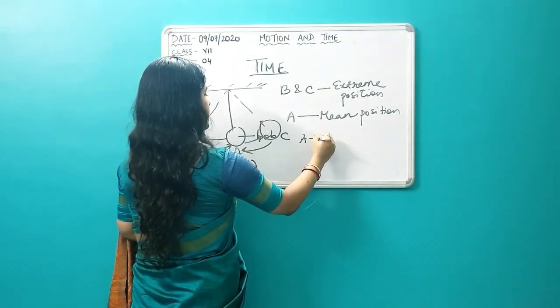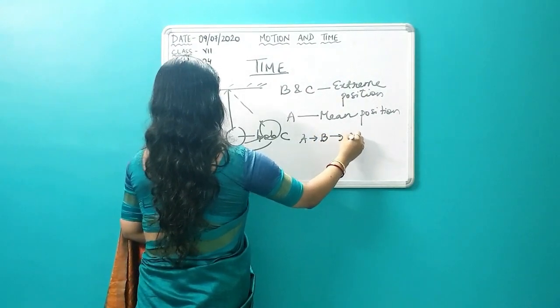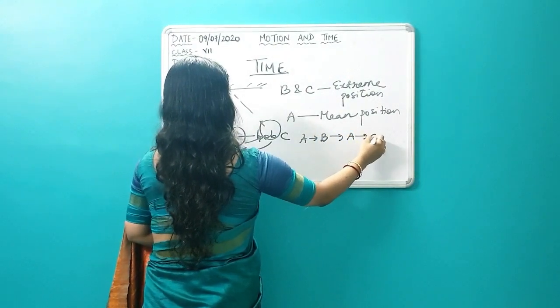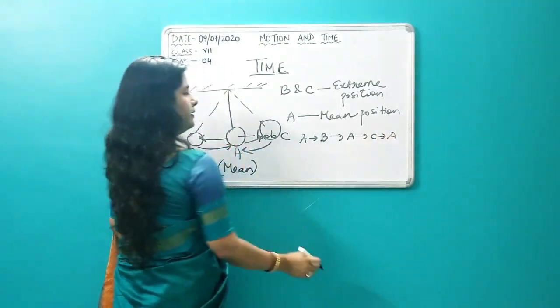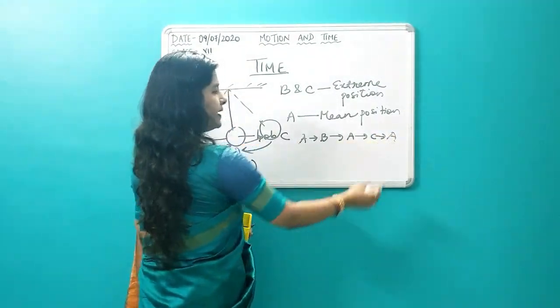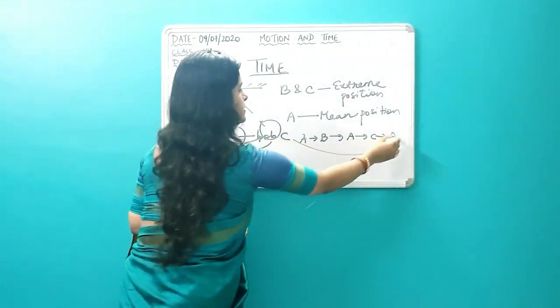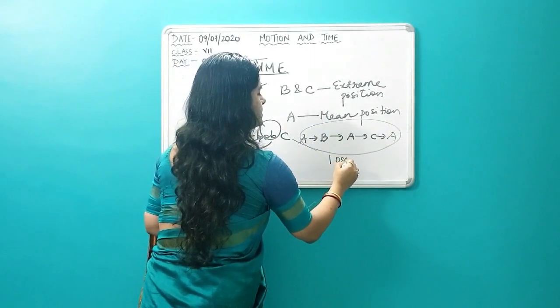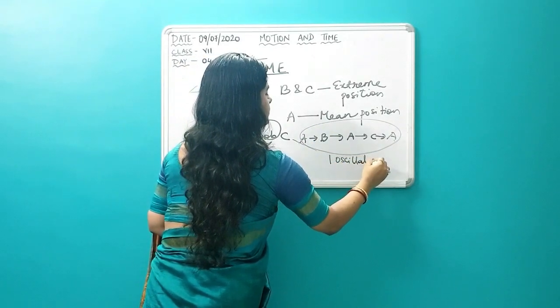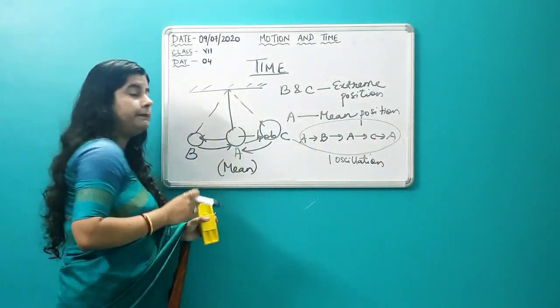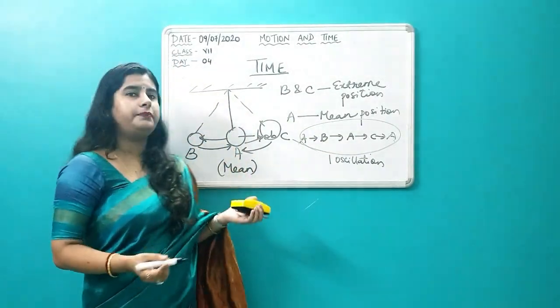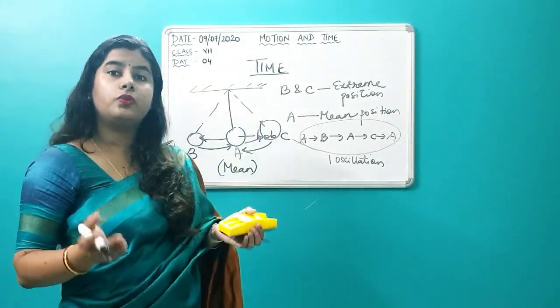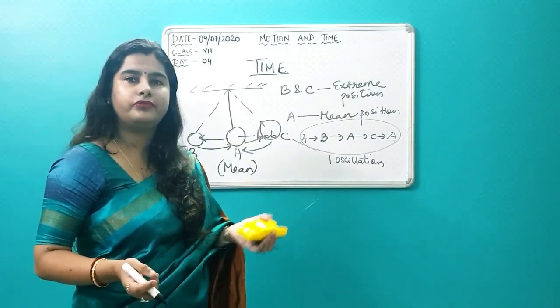A to B, B to A, A to C, back to A. So starting from A, coming back to A. Can you see? This is considered to be one oscillation. Is it okay? So the time taken to complete this one oscillation, supposing the time taken is 1 second, so 1 second is the time period of this pendulum.